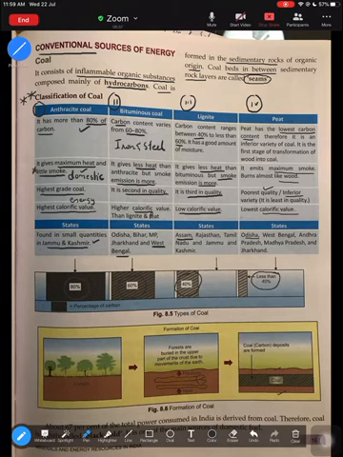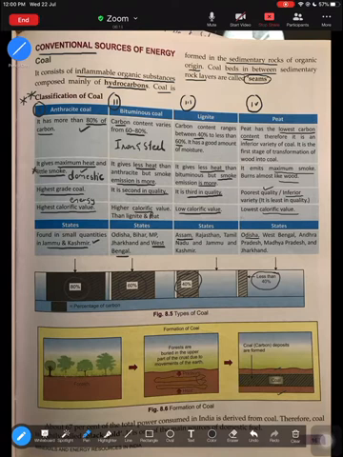So these are the four types of coal. You have to learn the spelling as well, because sometimes in the names you can get questions like, which coal is mostly used by iron and steel industries? The answer is bituminous. But if you go wrong in your spelling, there are chances for your marks to go down. So please remember the spelling as well.